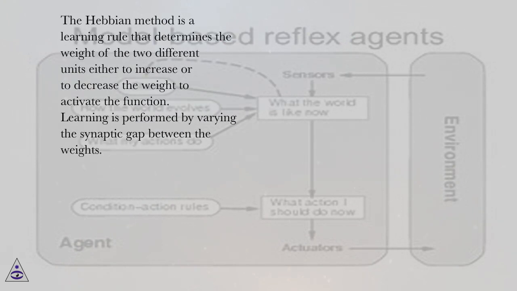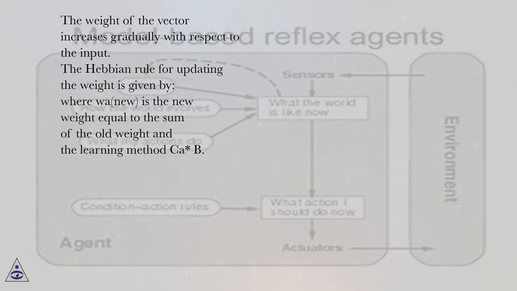The Hebbian method is a learning rule that determines the weight of the two different units either to increase or to decrease the weight to activate the function. Learning is performed by varying the synaptic gap between the weights. The weight of the vector increases gradually with respect to the input. The Hebbian rule for updating the weight is given by w(new) = w(old) + a*x*y, where w(new) is the new weight equal to the sum of the old weight and the learning rate times the input and output.